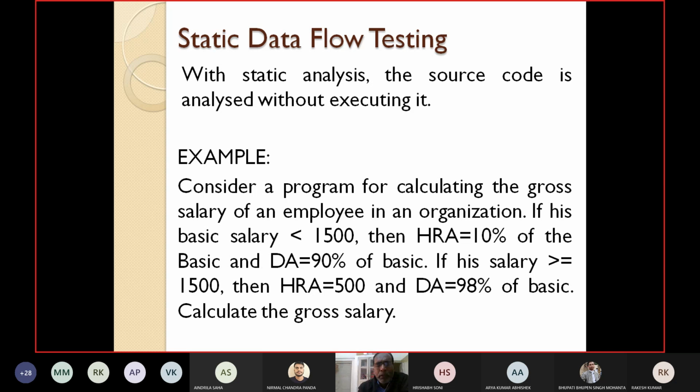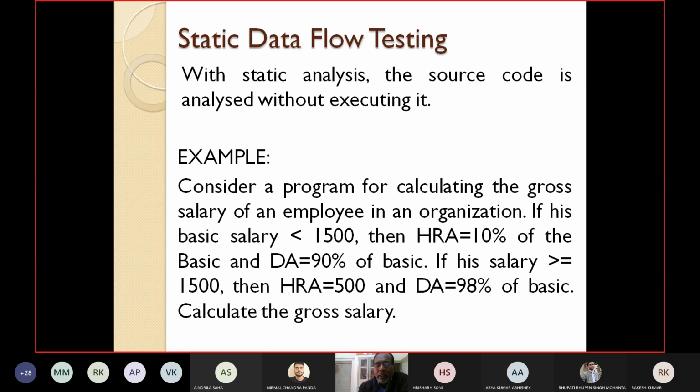Let's take the first example. Consider a program for calculating the gross salary of an employee in an organization. If his basic pay is less than 1500 rupees, then HR is 10% of the basic pay and DA is 90% of the basic pay.